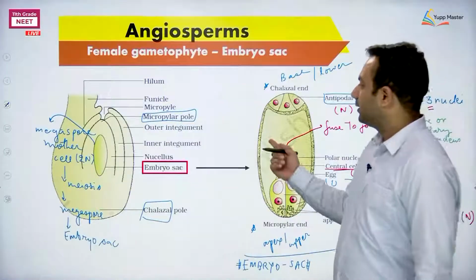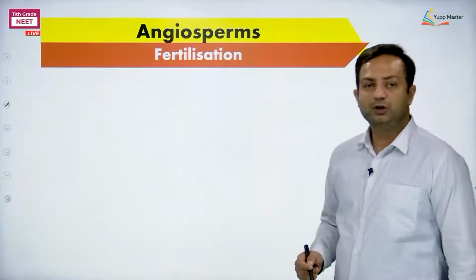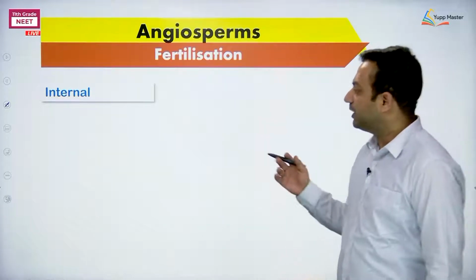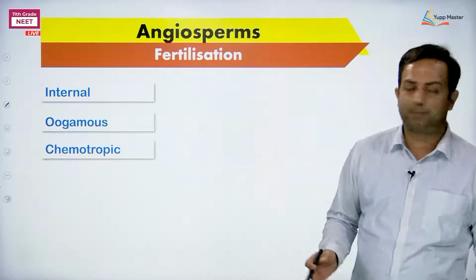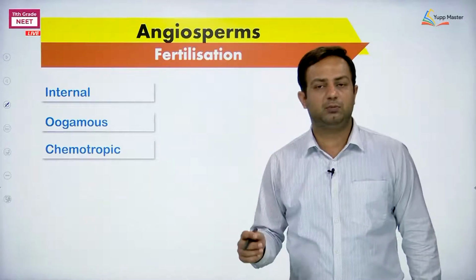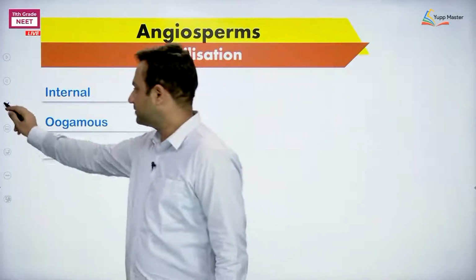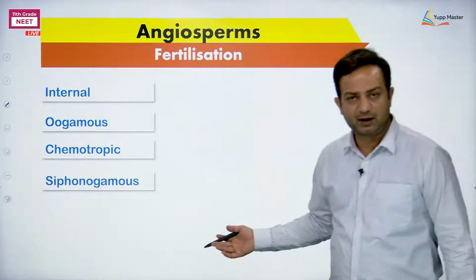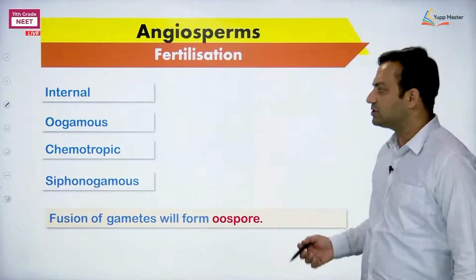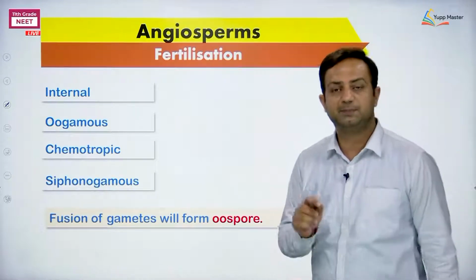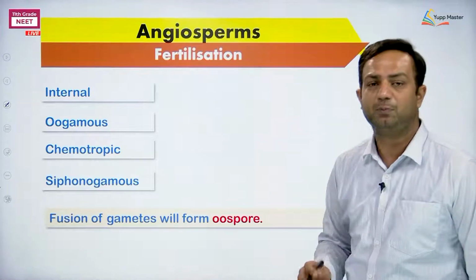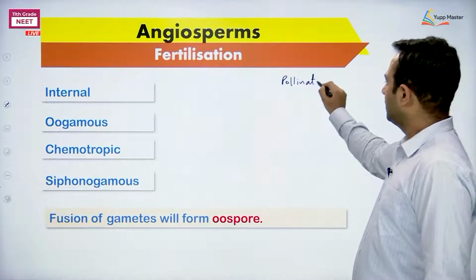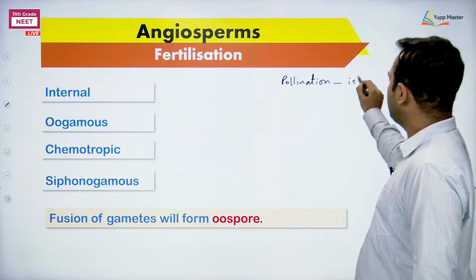Next is fertilization in the group. Now fertilization is just like gymnosperm. It is internal, oogamous, chemotropic. Remember the pollen tube will grow because of chemical stimulus. Siphonogamous, the pollen tube will participate and the result is oospore. No doubt about this. But there is a difference in the case of pollination. Pollination is however different.